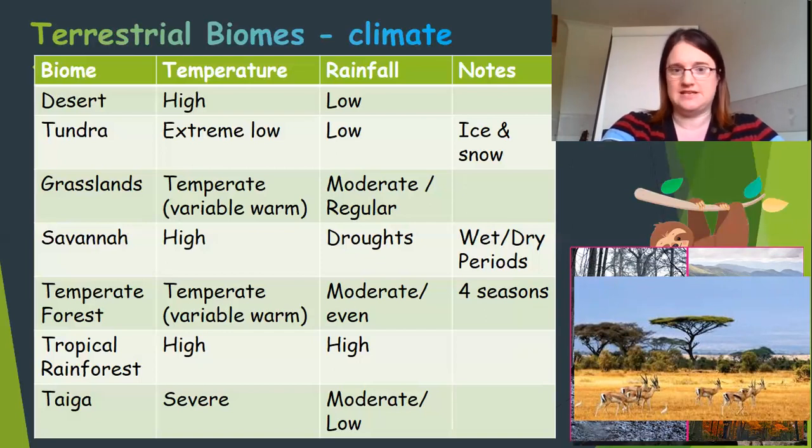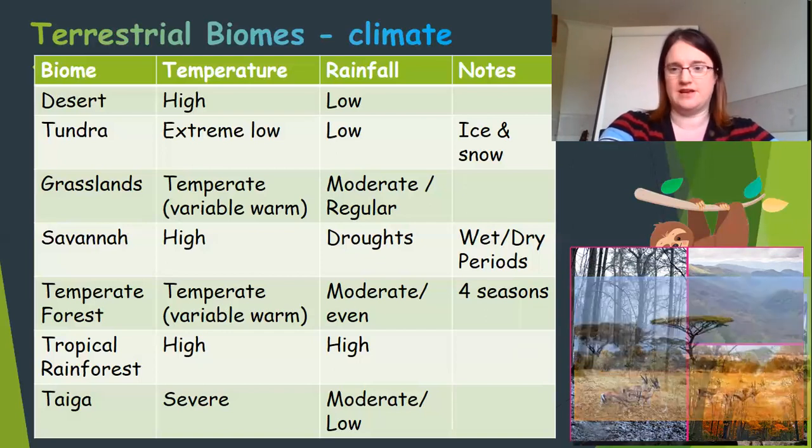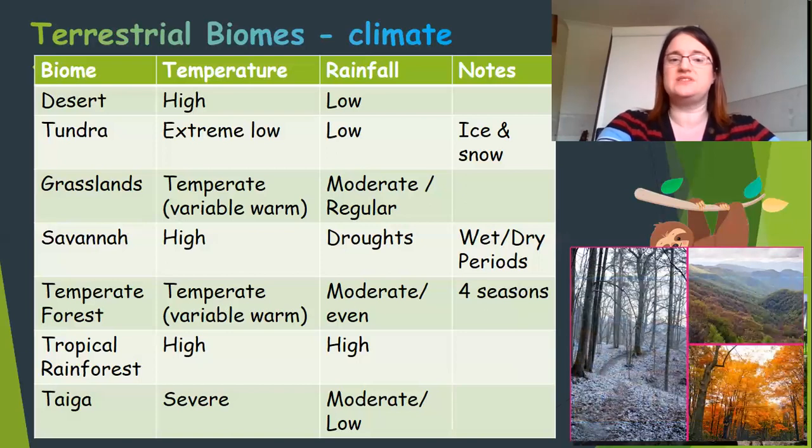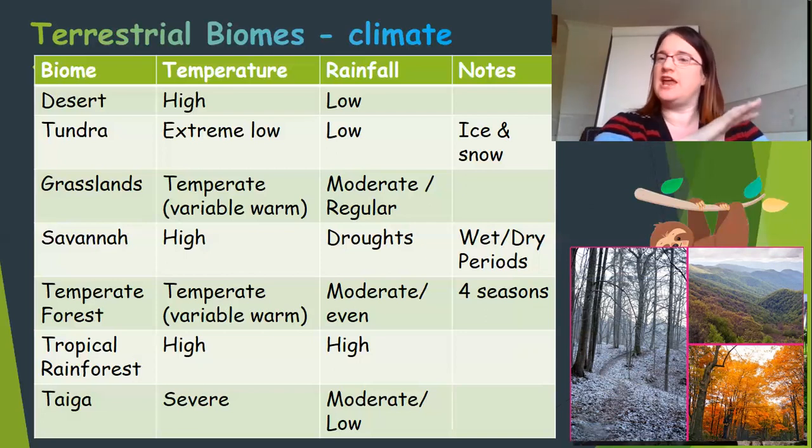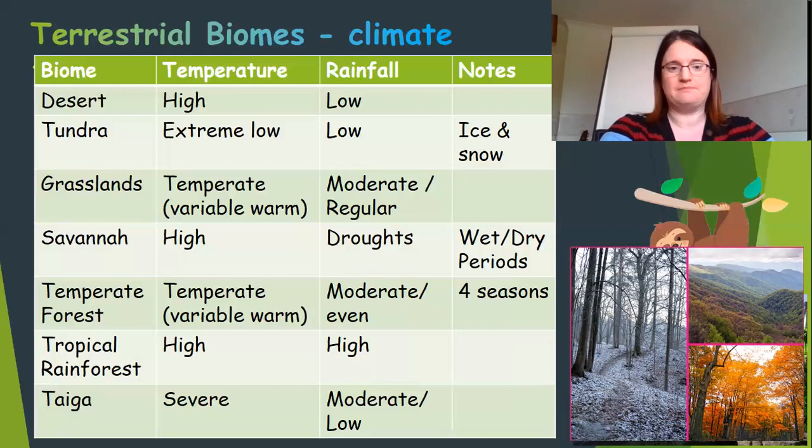Then we've got our forests. So we have got a temperate forest. So that's the kind of forest we would see in our country, where the temperatures are relatively warm and where rainfall is quite moderate and even across the year. You never know, do you, in our country, whether you're going to get rain or not. The other key thing about temperate forests is they have 4 seasons. So we have our autumn and our winter and our spring and our summer. And the patterns of climate are really clear in those seasons. So that's a temperate forest biome.